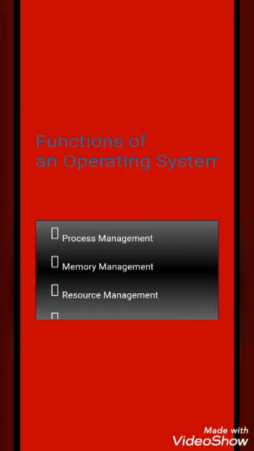Then enabling processes to share and exchange information, like from the input device it will go to the memory, and after that process management will do its work, then it will return to the output devices. All those works are being done by the operating system. Then protecting resources from other processes, like protecting all the input and output devices, is also one of the functions of the operating system. Then control over each process: all the working of a computer is done by the operating system only. That's why it is called a main function, process management.